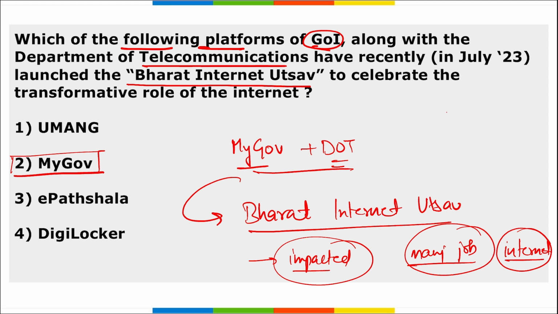Apart from this, to participate in this Bharat Internet Utsav, citizens can share videos of up to 2 minutes telling how the internet has impacted and transformed their life. They can tell their life stories in just 2 minutes and share them on various social media handles also, using the Bharat Internet Utsav hashtag, correct. The contest shall be conducted on MyGov, and the best stories shall be rewarded with prizes of up to 15,000 rupees.